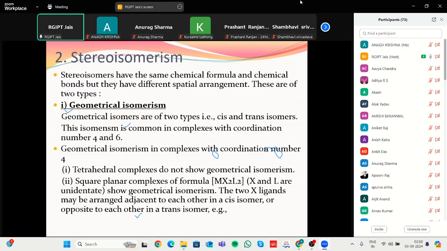In case of geometrical, it is divided into two types. One is cis and trans. In case of coordination number 4 and 6, in case of square planar, it exists either in cis or trans. But in case of a tetrahedral, which has no